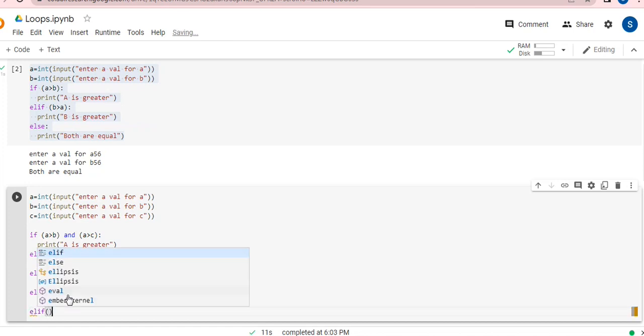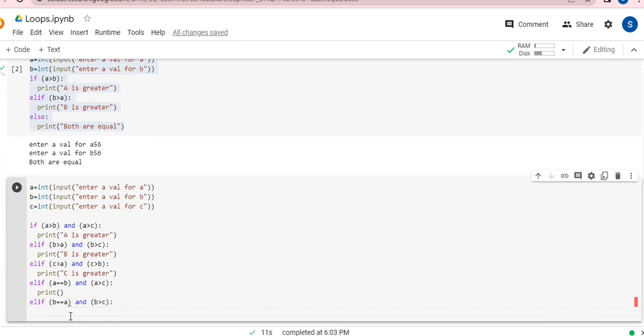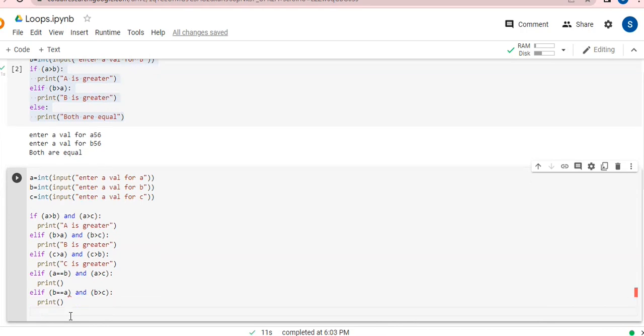I'm going to write over here opening brackets, and now the next condition. Again the possibility is that A and B are equal and A is greater than C. Then B and C can be equal and B is greater than A. This is again possible. So I'm going to write over here: if B is equal to A, but B is greater than C. This is again a possibility. So I'm going to write over here print, and I'm going to leave this thing.